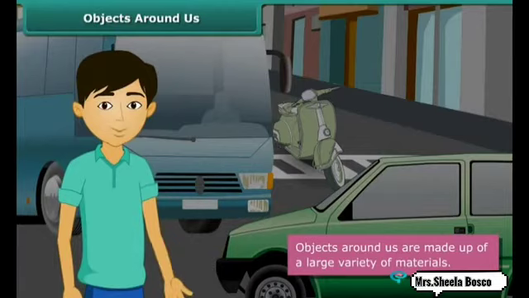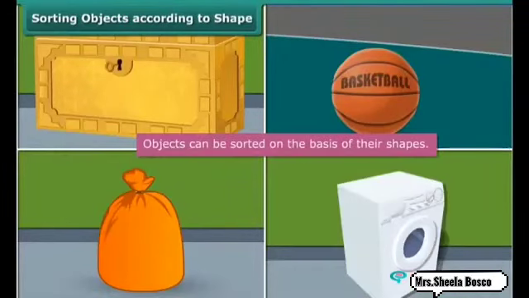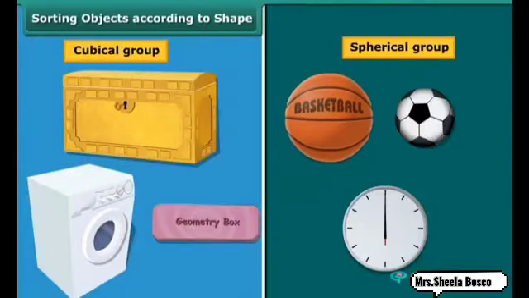Now some materials are cylindrical, some are conical, some are cuboidal. On the basis of that also they have separated the groups. If you look at cylindrical materials, like our gas cylinder, it is a cylinder shape. Suppose you take your laundry bag, it's a cylinder shape. Here you can see two groups are made according to the shape. Cubical, your washing machine. Spherical, your clock. It is separated like that. You sort all the cubic things, all the spherical things, and you can easily locate them.